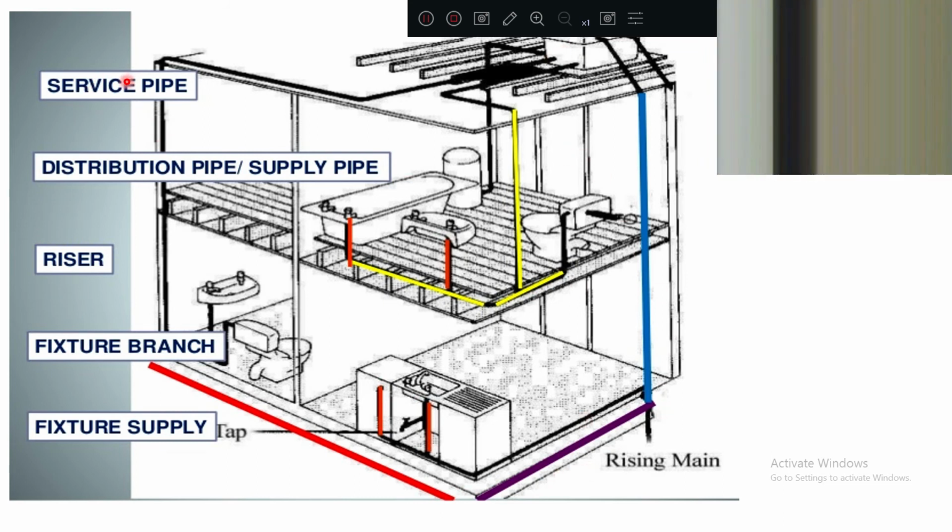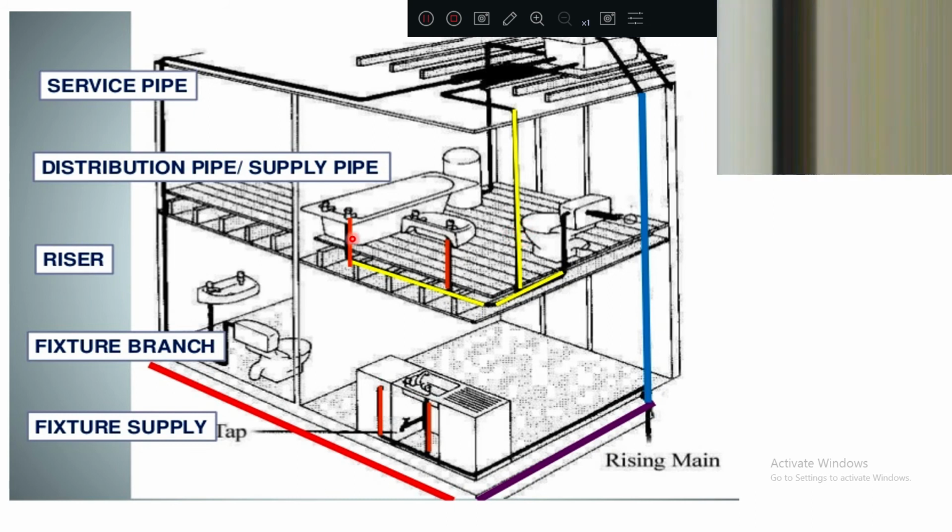What is this service pipe? Service pipe is the structure that is distributing to all the things. Fixture branch means from there it is distributing. Fixture supply means from that point to this tap point is called a fixture supply. So you can see yellow is the distribution pipe, sorry, the fixture branch.